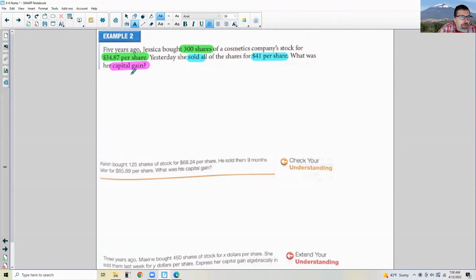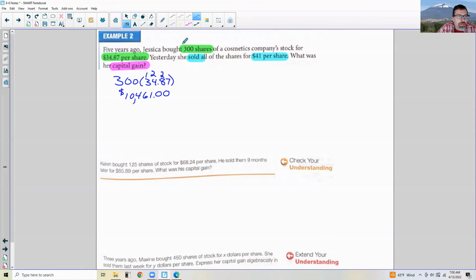So first I want to find out how much she spent when she bought. We're going to take the 300 shares and multiply by the price she paid for them, which is $34.87. When I multiply that, I have two zeros, so 0, 0. 3 times 7 is 21, 3 times 8 is 24, plus 2 is 26, 3 times 4 is 12, and 2 is 14, and 3 times 3 is 9, plus 1 is 10. Two decimal places. She spent $10,461 5 years ago on 300 shares.